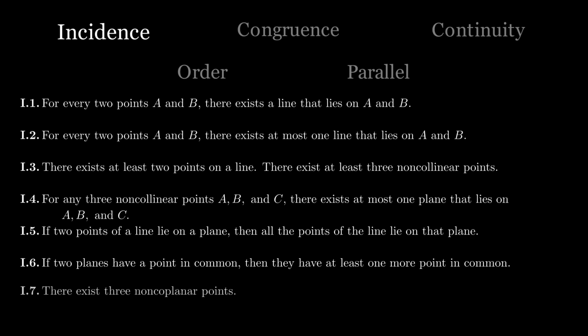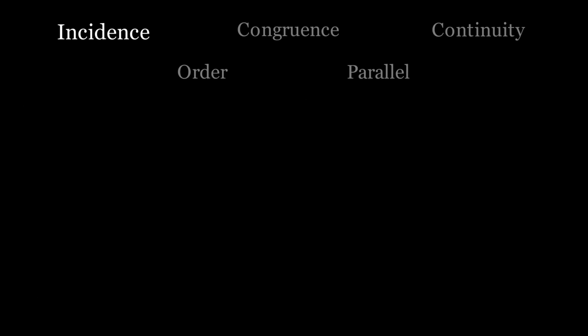For example, we can see this in axioms 1 and 2. Axiom 1 allows us to construct the line that gets us from point A to point B, but then axiom 2 tells us that there can only exist one line that lies on point A and B. You may notice that we can have more than one curve that goes through point A and point B, but this wouldn't actually be considered to be a line. That would be a curve.